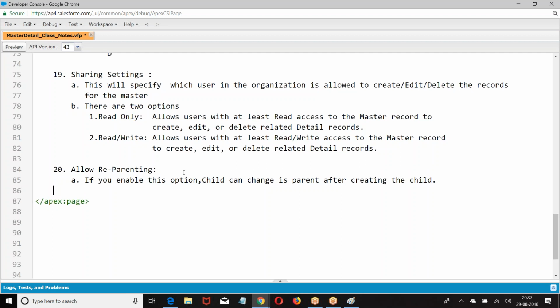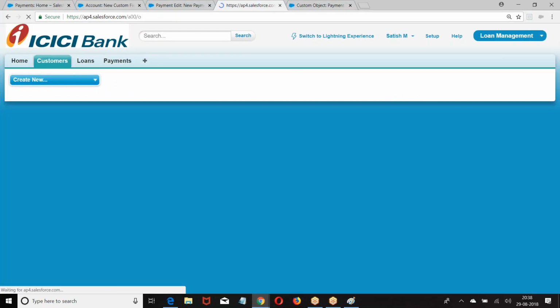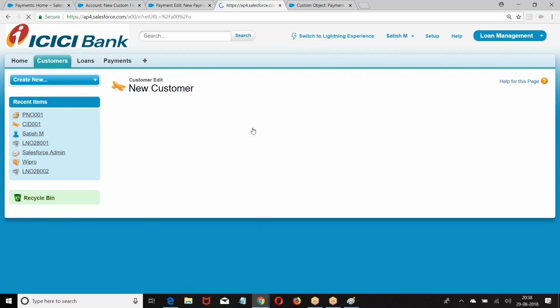Right. Next, lookup filter. Last point for this discussion, lookup filter. What is this lookup filter? Look at this, everyone. Now I'm getting a couple of customers here.